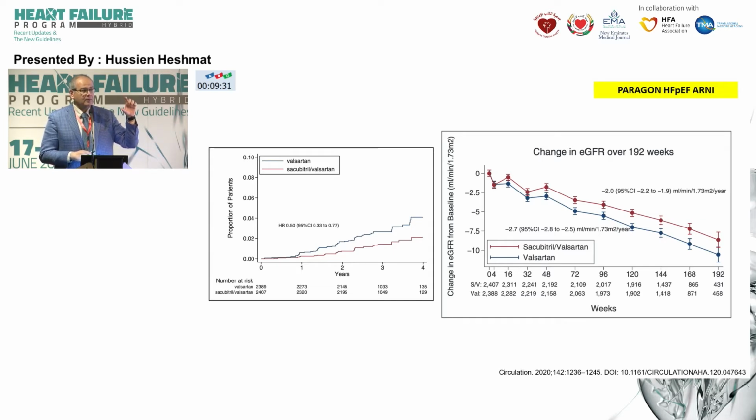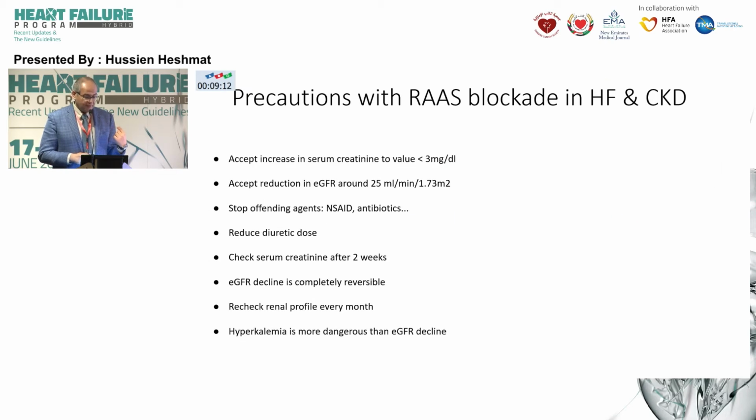The slope, the decline, the speed of decline, the downhill course of chronic kidney disease patients is flattened when we give them ARNI, whether it is heart failure with reduced ejection fraction or preserved ejection fraction. And the percentage of patients who deteriorate their kidney functions more than 50% is significantly reduced when we give them the RAS blockers. So how can we balance things?